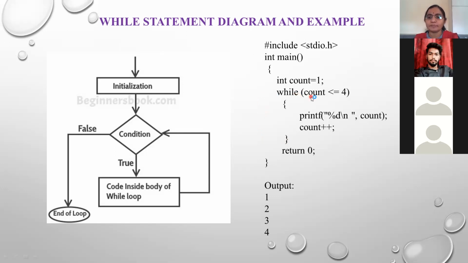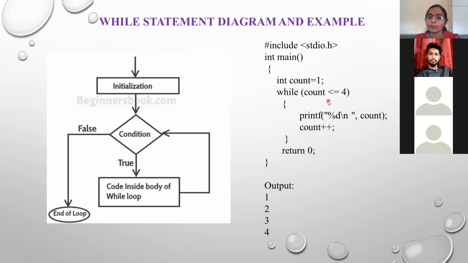It checks the condition. 3 is less than or equal to 4. Yes, condition is true. Again it prints the value of count as a 3. So see in the output the next value is 3. Then increment count by 1. 3 plus 1 is 4. Again it checks the condition.